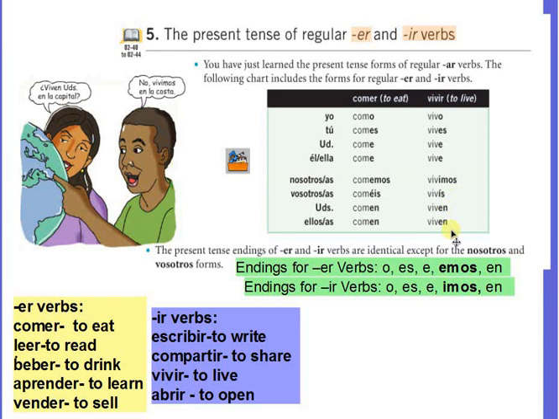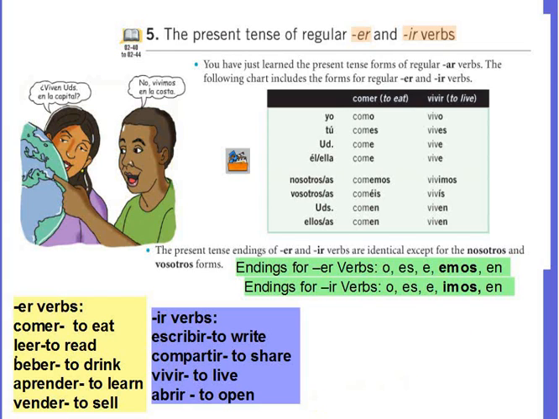If you notice, the endings for ER and IR verbs are identical except for the nosotros and vosotros form. Since we are not going to use the vosotros form, you need to be careful only in the nosotros form. If it's an ER verb, the ending is hemos. If it's an IR verb, the ending is imos. Okay? Let's review the endings one more time. Endings for ER verbs: o, es, e, hemos, en. Endings for IR verbs: o, es, e, imos, en.